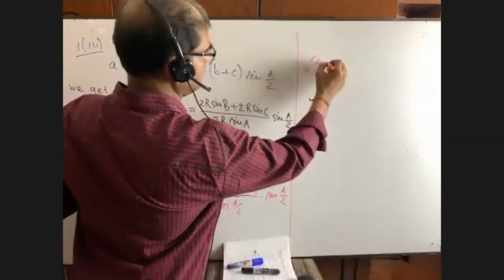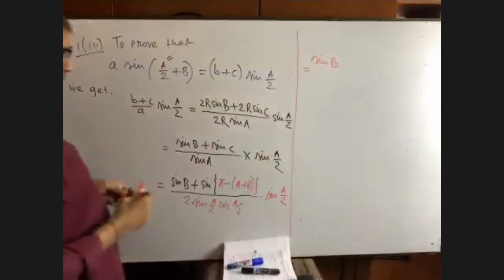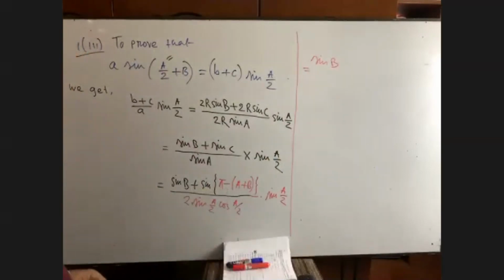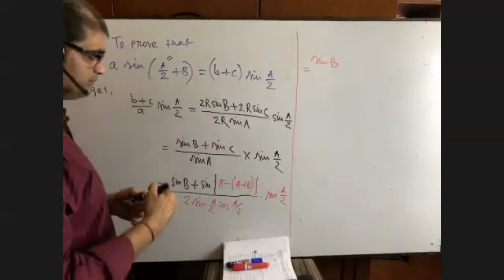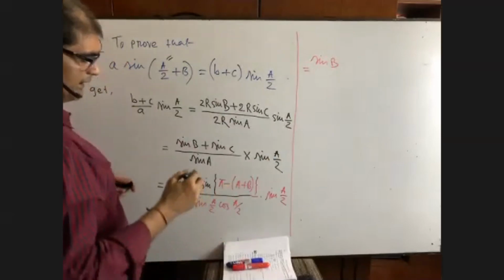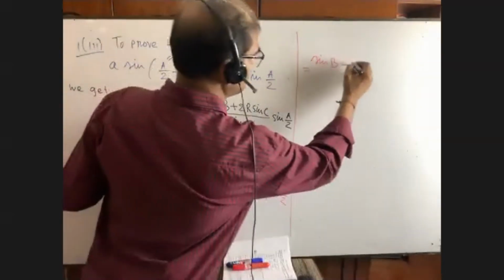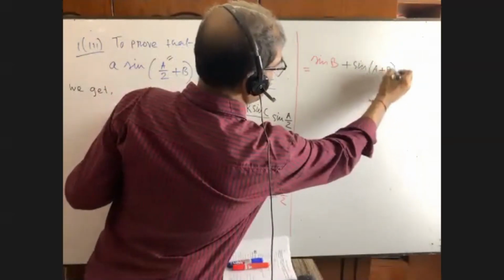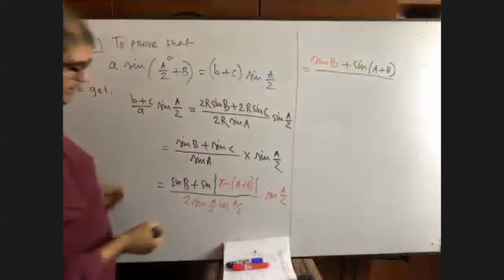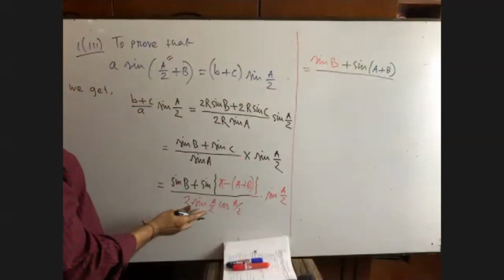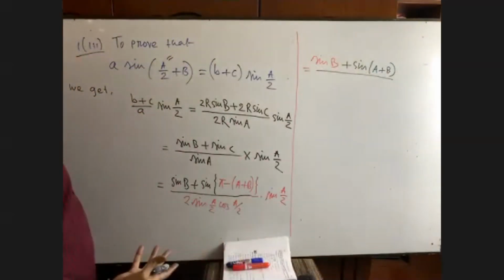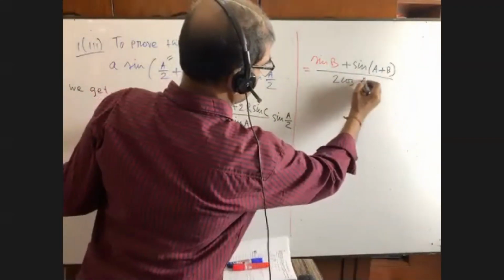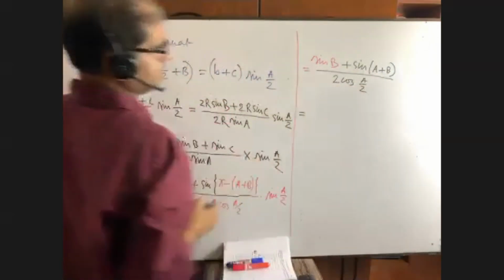Sine B, right? Then let me know what we'll get here. In the second quadrant, sine theta is positive, right? So we are getting here sine (A plus B) by, you see, sine A by 2 will be omitted. So we'll be left with 2 cosine A by 2, right?